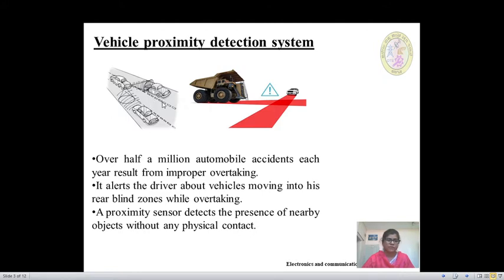Blind zone means the vehicles which are coming in this area, which want to overtake the front vehicle, they are not visible to the driver of front vehicle. So this area is called as rear blind spot or rear blind zone, because this area is not visible to the driver. Hence, if the vehicle wants to overtake, then the accidents may occur.